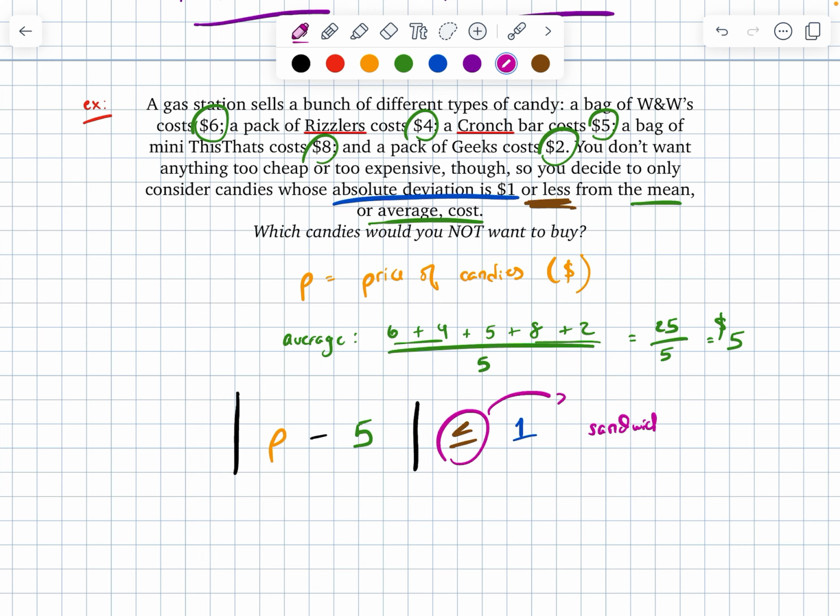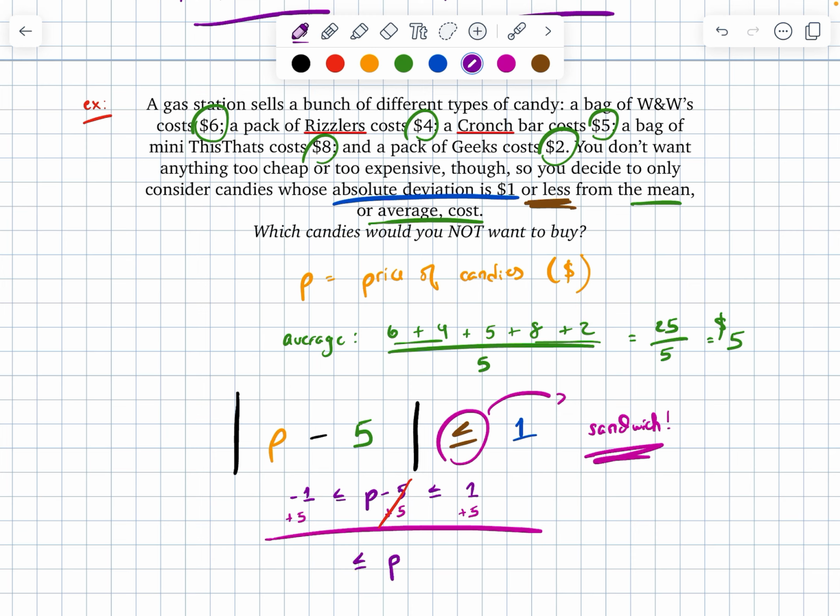Again, looking at my inequality symbol, this here, I'm less than or equal to. I need to be sandwiched between the positive and negative cases. So that P minus 5 is going to be stuck between the positive 1 on the right and the negative 1 on the left. To get P by itself, all I need to do is add 5 to all 3 parts of my inequality.